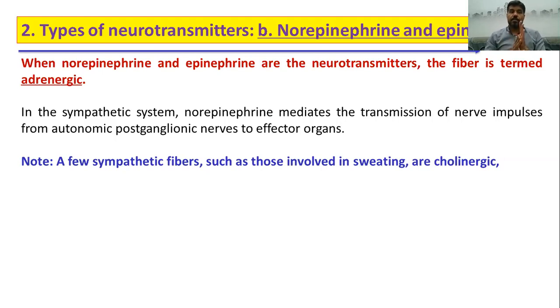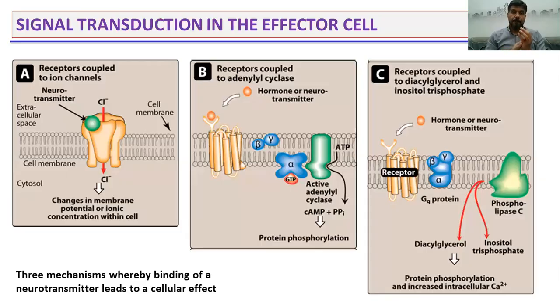On the effector organs, there is a neurotransmitter, and binding of this neurotransmitter on the effector organ can take place using three main mechanisms.